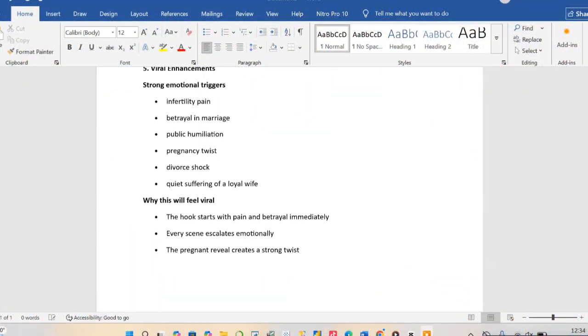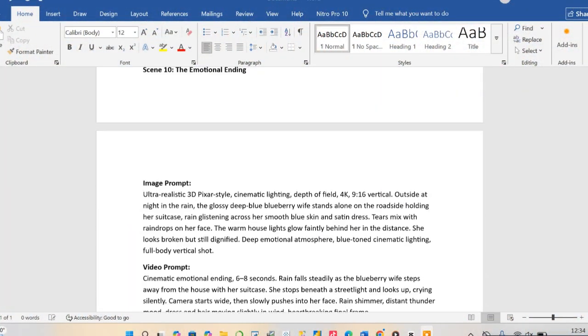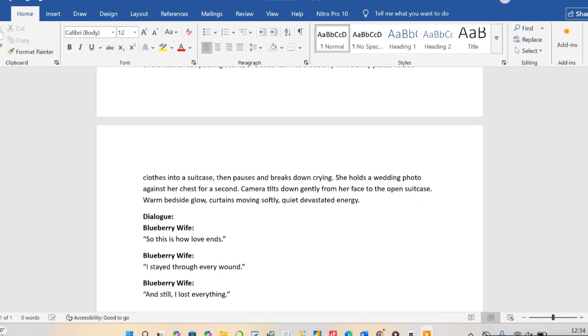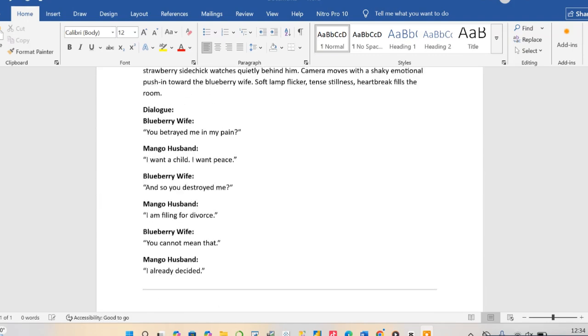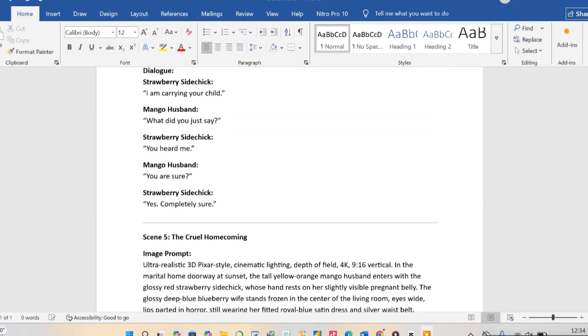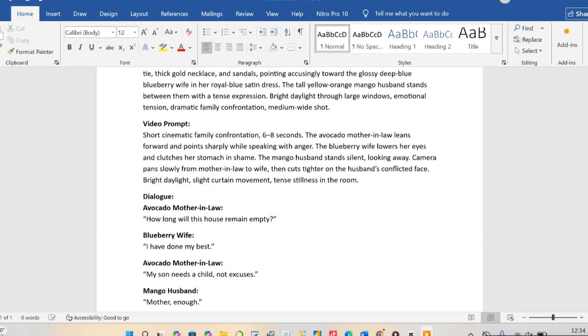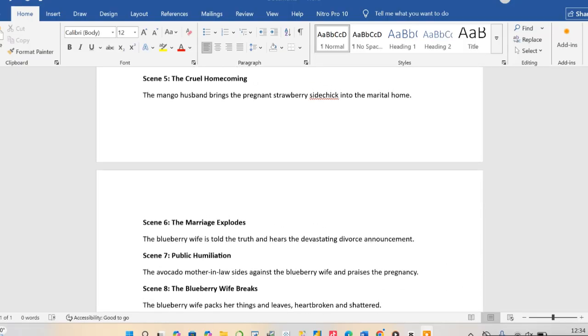Let's get into it. Okay, so here is the prompt we'll be using for this. I've generated this prompt, and this is the prompt we'll be using to create our images and build our characters. So you can see how long it is. It's a well-detailed prompt. I use the master prompt that I have.